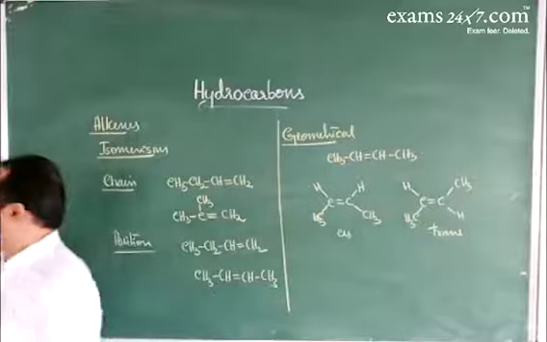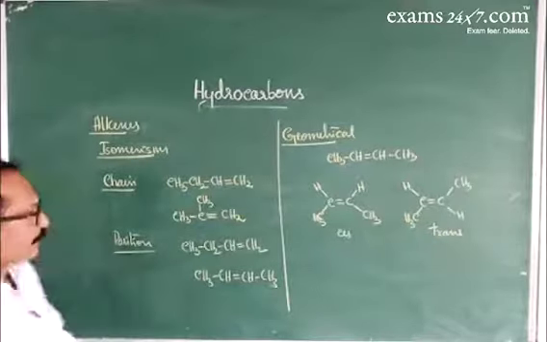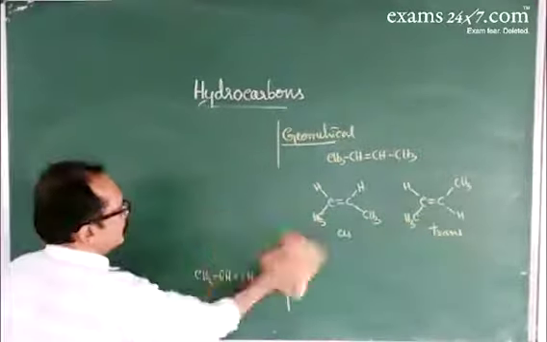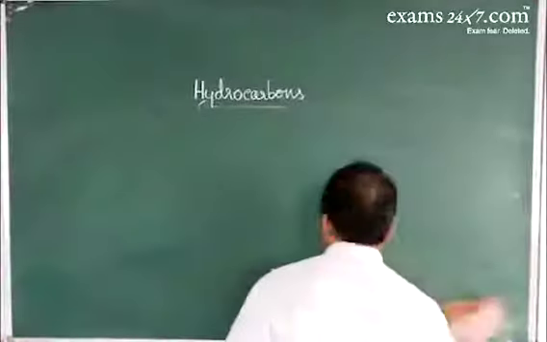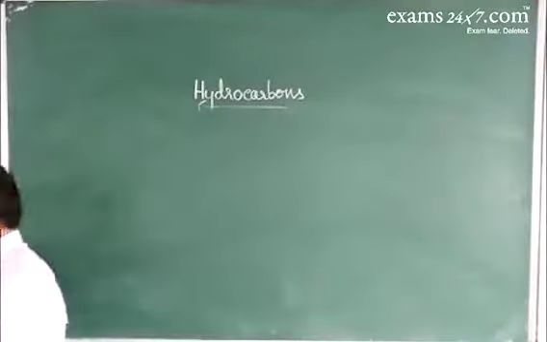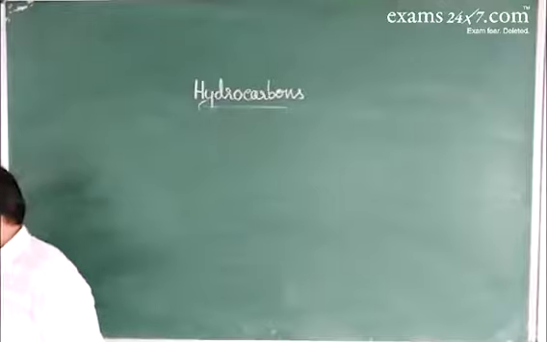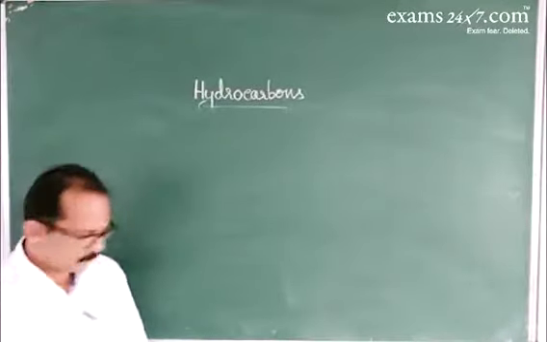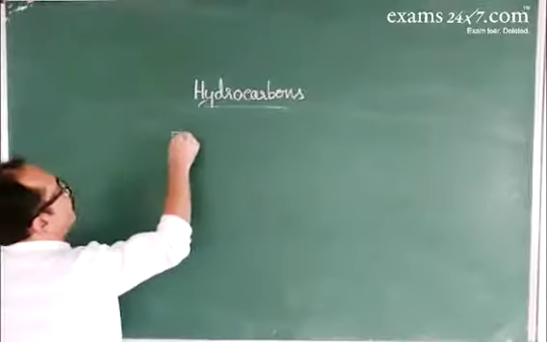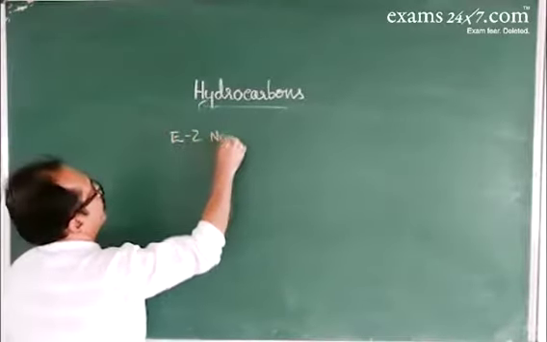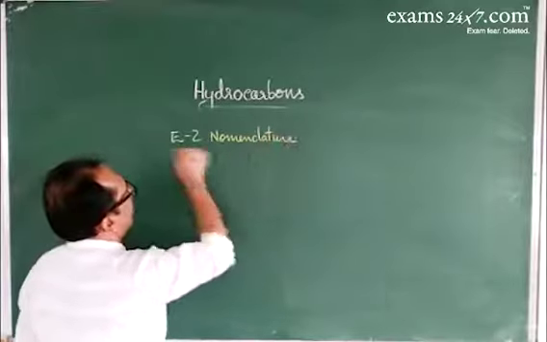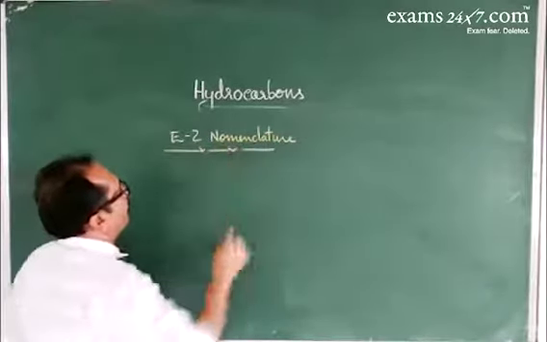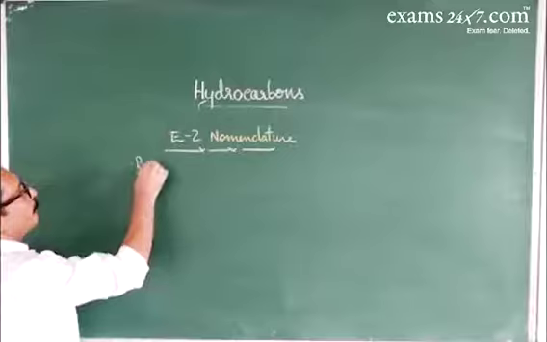The sequence rule in EZ notation is given by Cahn, Ingold, and Prelog. About this rule, the sequence rules.